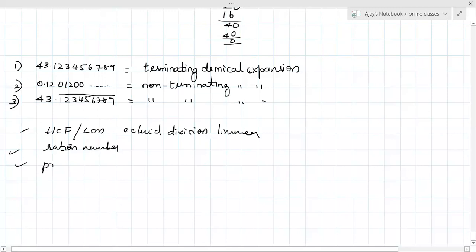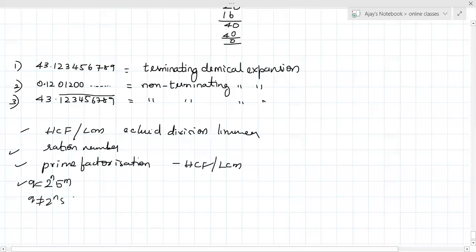We have studied prime factorization and finding HCF and LCM using prime factorization, and we have used 2 power m and 5 power n in q to find terminating or non-terminating decimals, right? Yeah. These are the summaries of the chapter.